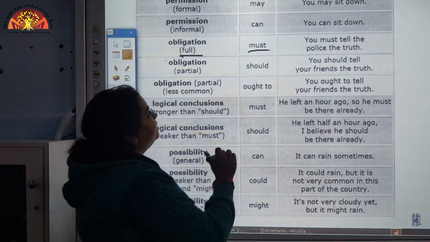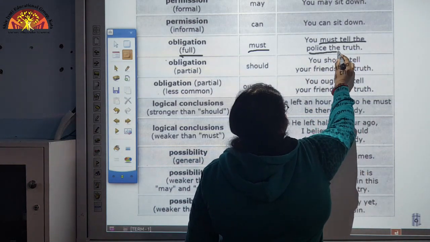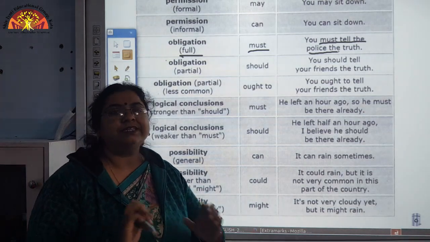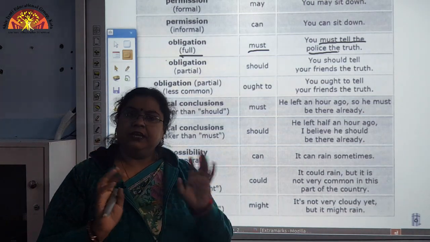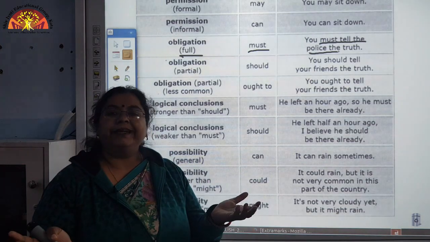See here the example, you must tell the police the truth. What is being expected out of you? This is a bit compulsory, that you must tell the police the complete truth.